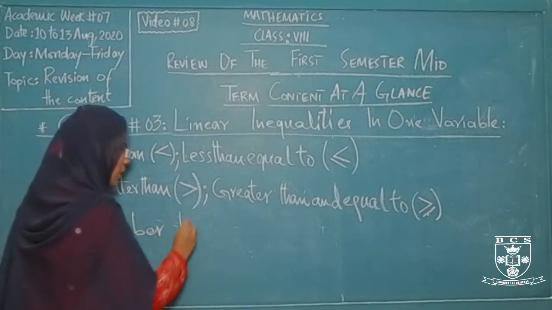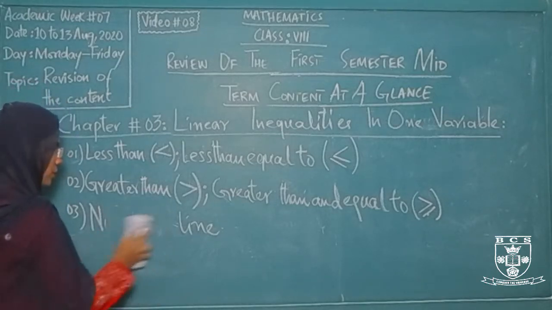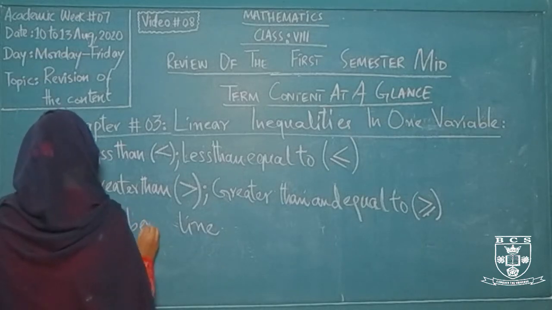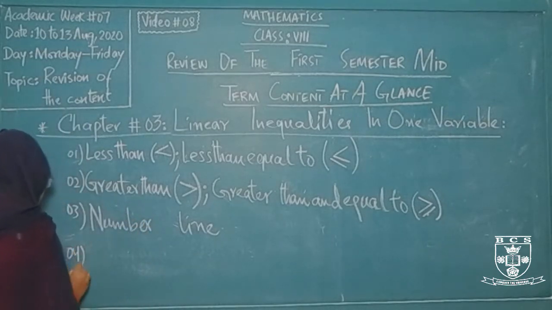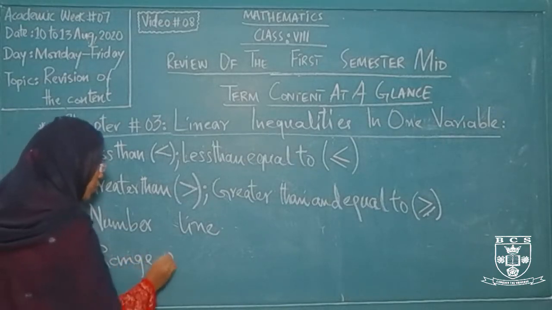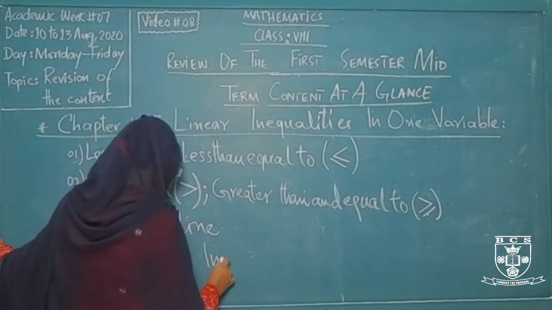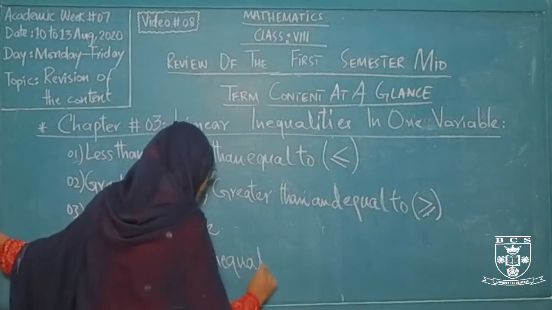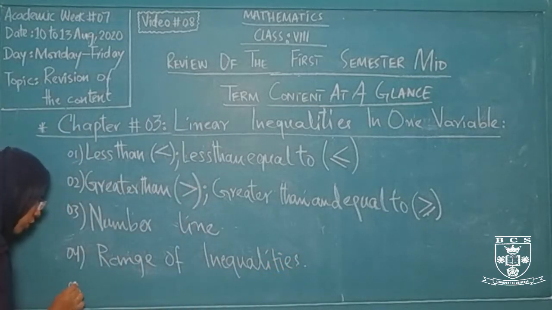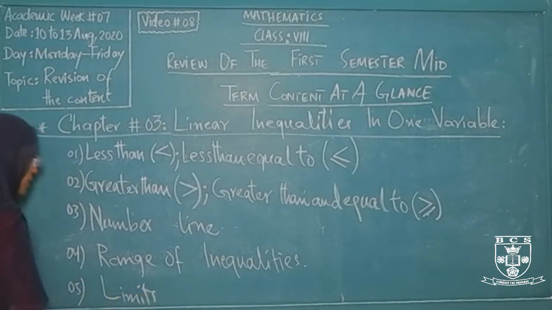How do we represent the different inequalities on a particular line? This is known as the number line. The fourth one is the range of inequalities. How do we make the ranges, or how do we make them limited, with the help of different concepts? And the last topic is the limits of accuracy.